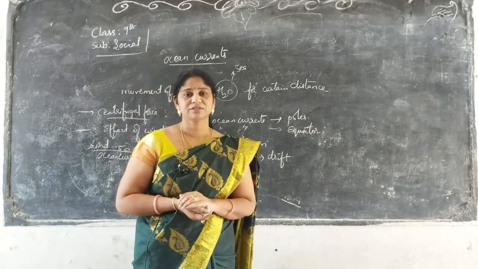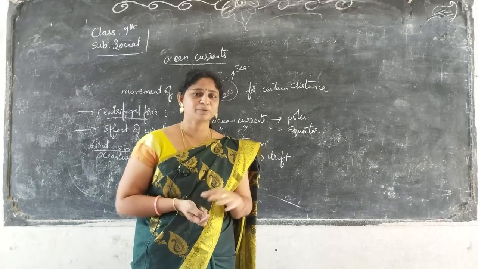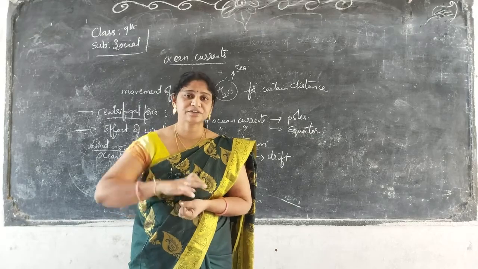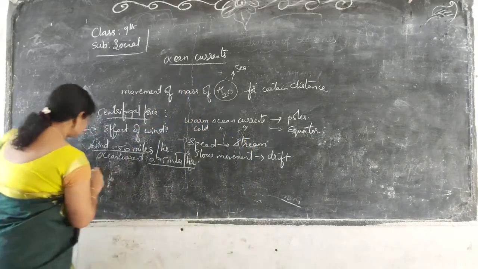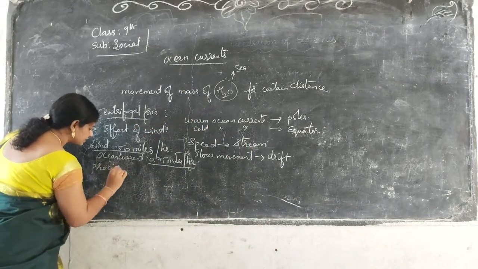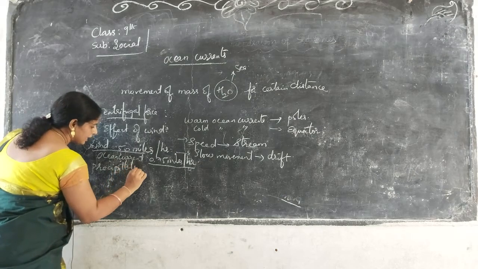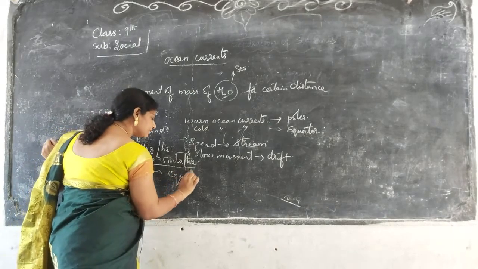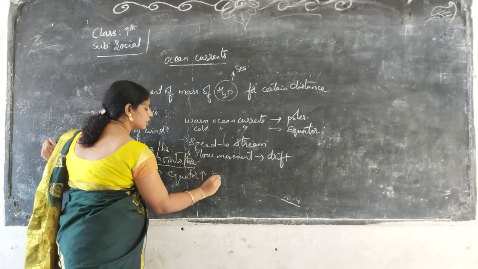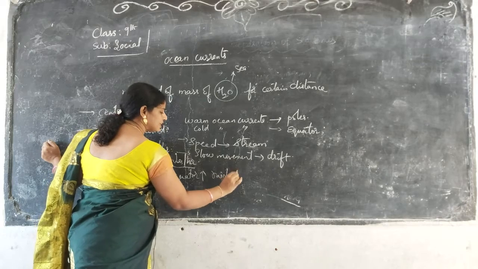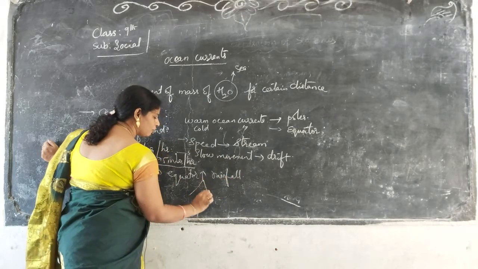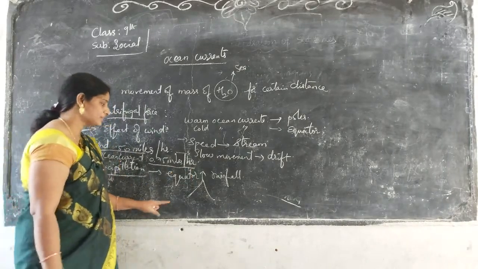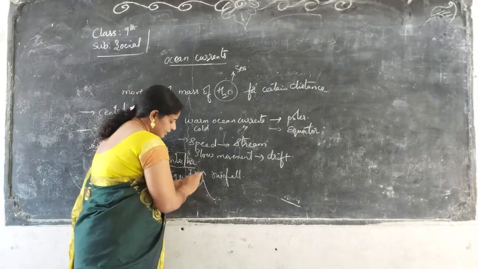Another one is precipitation. Due to precipitation we will have rainfall. High rainfall is mostly seen in the equatorial regions. Another factor affecting currents is precipitation. High rainfall is present in the equatorial region compared to the poles, in the equator only we have high rainfall. So there is a rise in the sea level in the equatorial region.